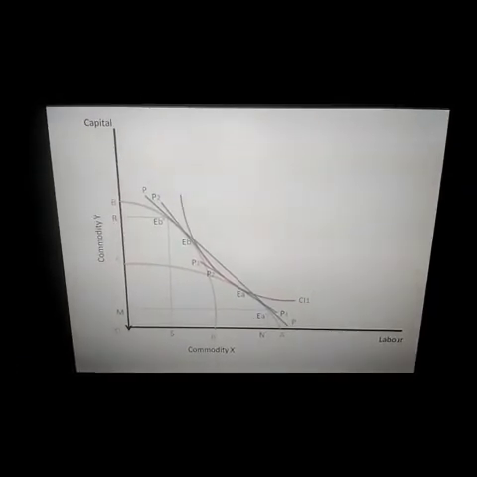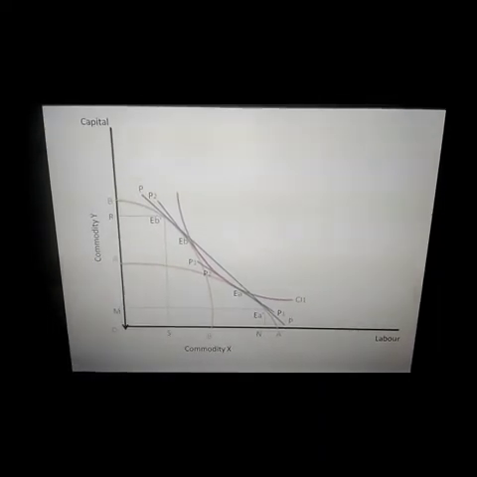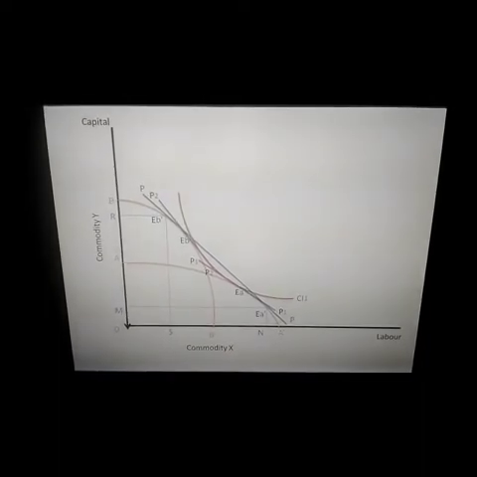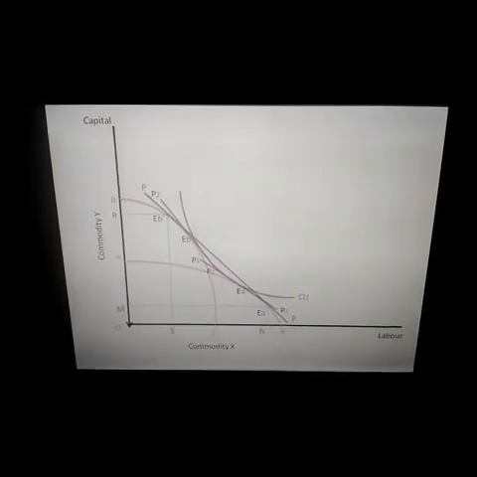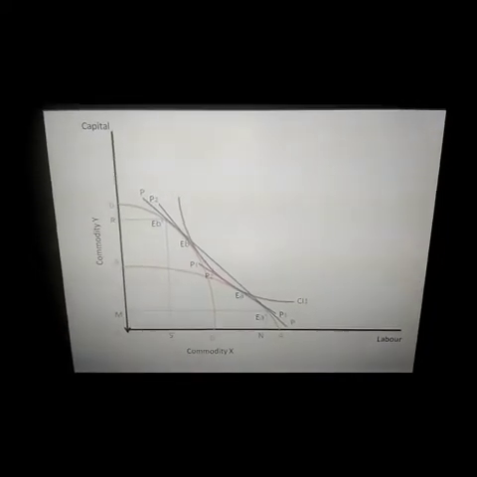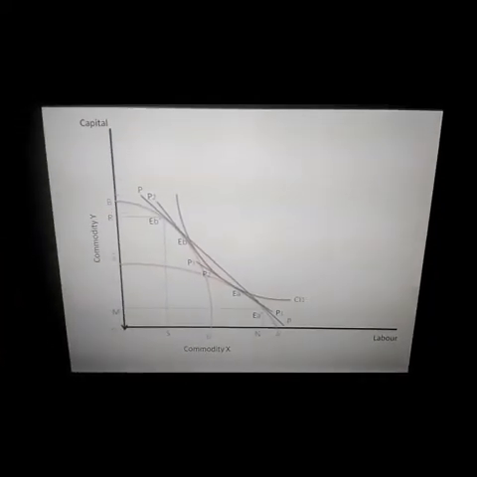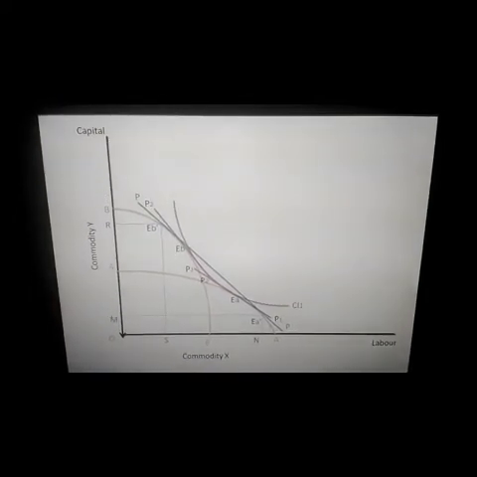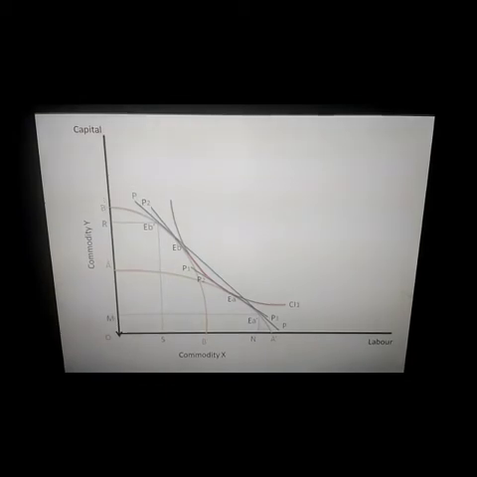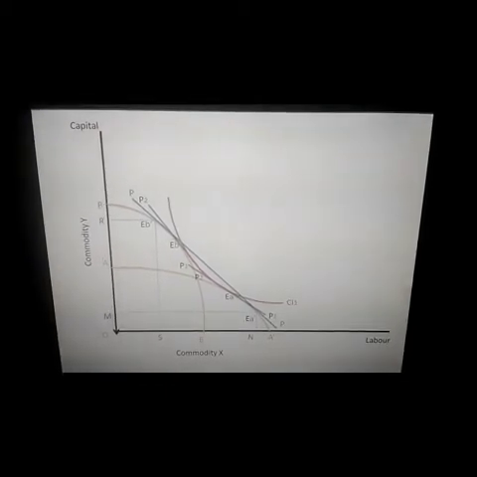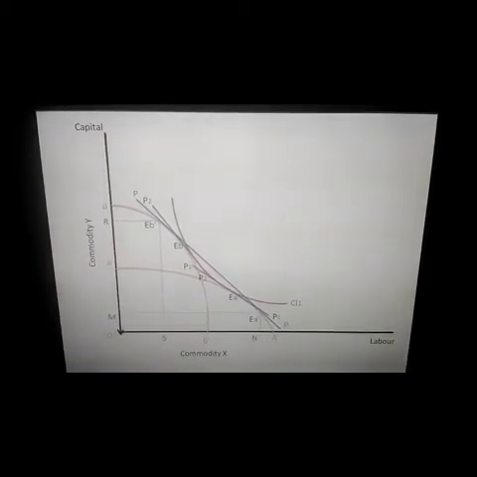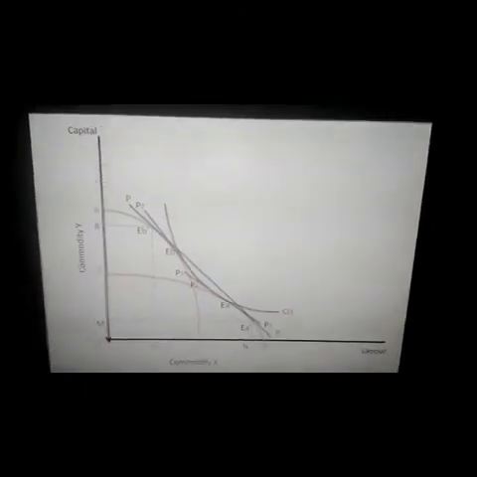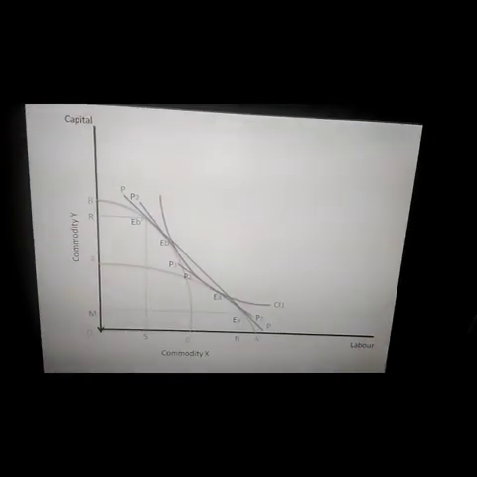So it decides to produce more of commodity X and less of commodity Y. As a result, country A will move from EA to the right hand side, and it will continue to move till EA dash, which is the equilibrium point, because at that point the international price line is tangent to the PPC of country A. So now EA dash is the new equilibrium point.